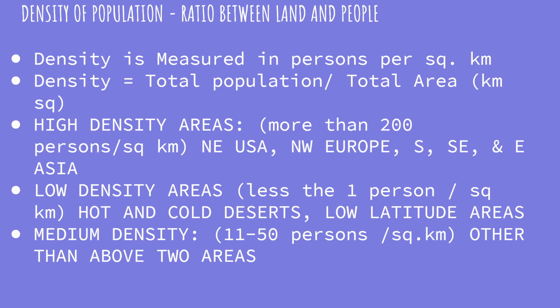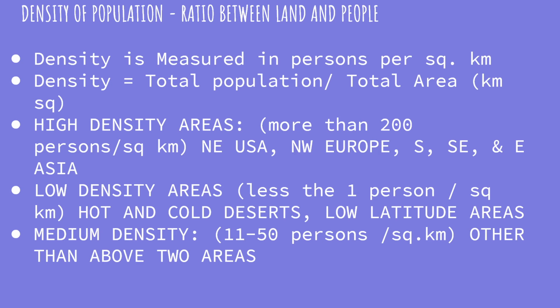Rest, there are areas where very low population density is found, that is less than one person per square kilometer. So deserts of the world, high altitude and cold regions, then hot deserts, forested areas, marshy areas. These are the areas where people are not living.